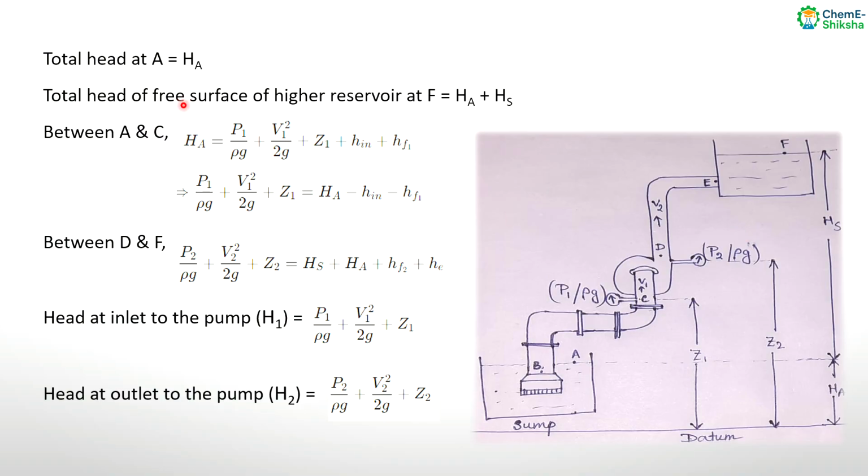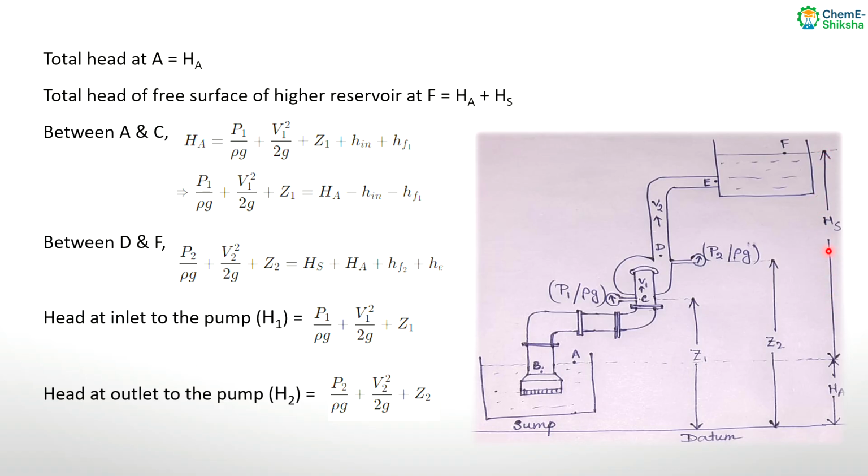As I told you, it can be proved that the total head developed by the pump is actually the summation of the static lift and the sum of all the frictional losses. So see this, at this point A, if head is HA, then at this point F, the head is HA plus HS.